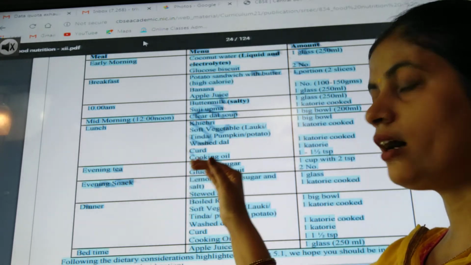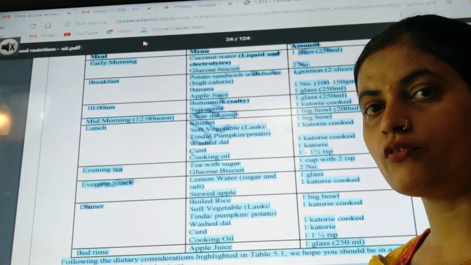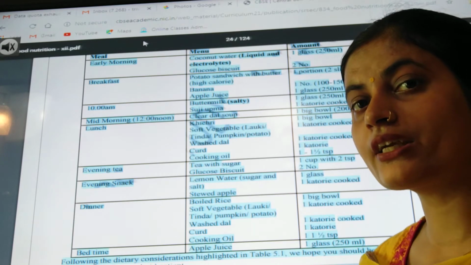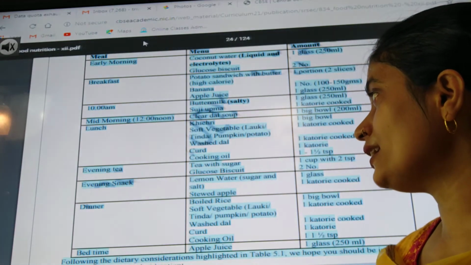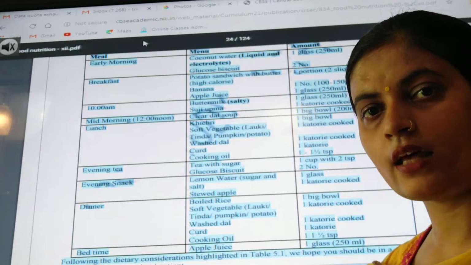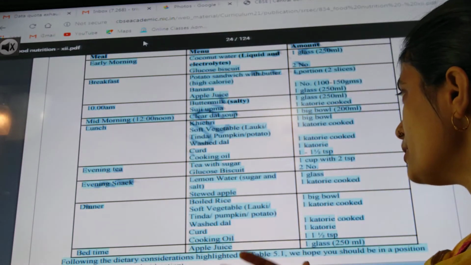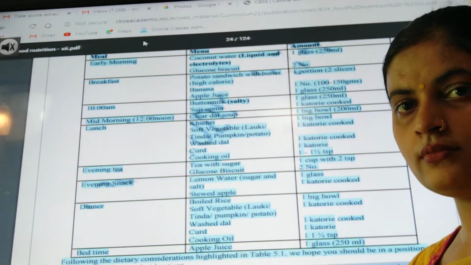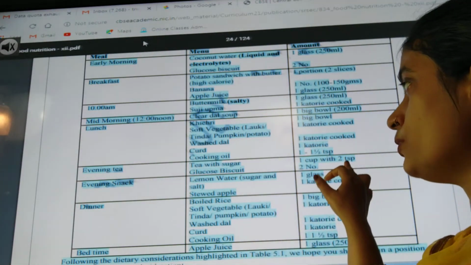The next thing is that after lunch, it is evening time, which is around 4 o'clock. What happens? The person again gets the craving to have something. So at that time we have to give them tea with sugar. Again, glucose biscuits can be given to balance the energy level in that person. And tea, obviously, is 1 cup with 2 teaspoons of sugar.